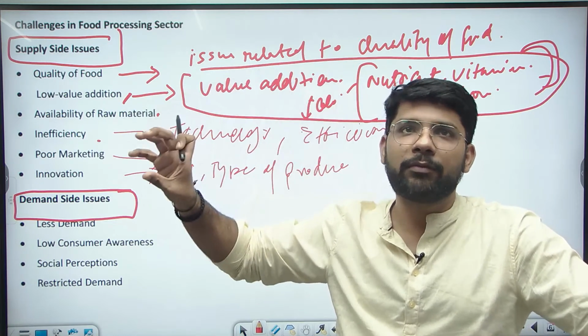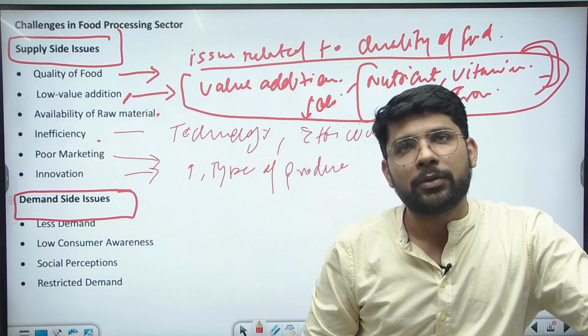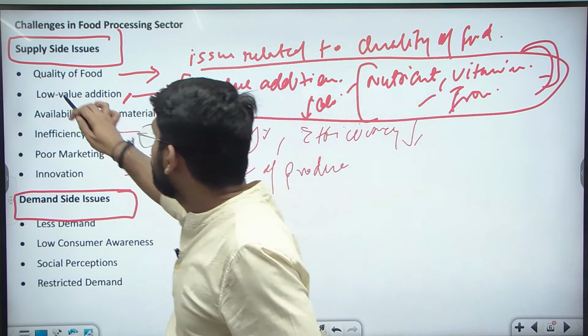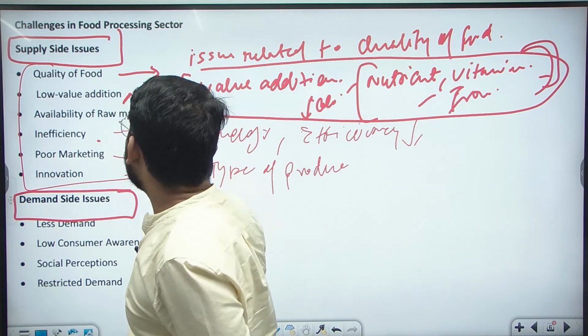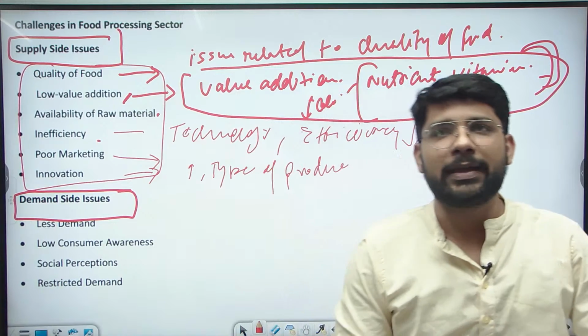These are the demand of the market, so we can create the supply according to the main demand of the market. So these are some of the supply side challenges with respect to the food processing sector. So these are some of the challenges related to supply sides.